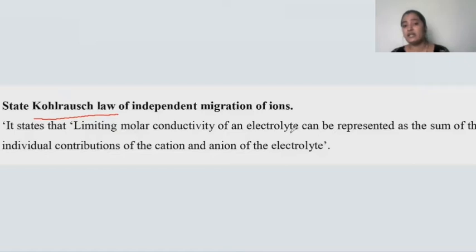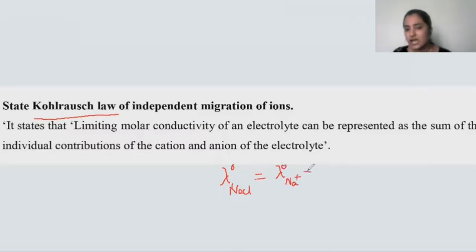limiting molar conductivity of an electrolyte can be represented as the sum of the individual contributions of cations and anions. When you are going to find out the limiting molar conductivity of any electrolyte, for example, suppose you are finding out the limiting molar conductivity of sodium chloride. When you are going to find out the limiting molar conductivity of a sodium chloride solution, Kohlrausch's law states that the limiting molar conductivity of sodium chloride will be the sum of the contributions of cations as well as anions